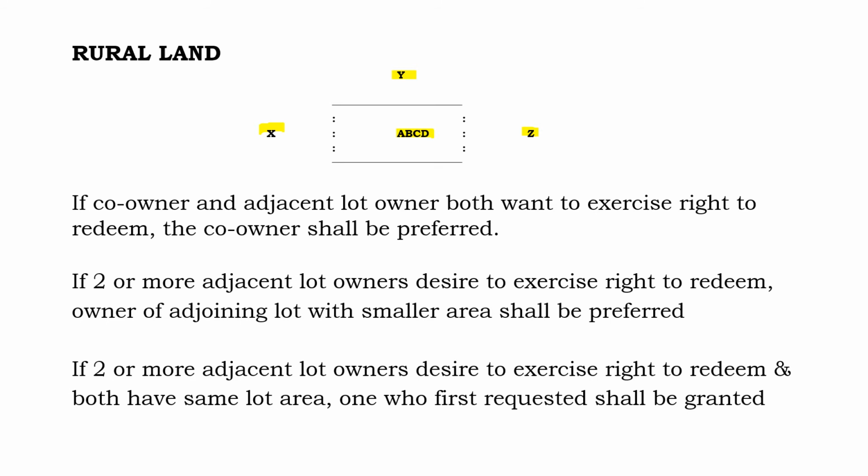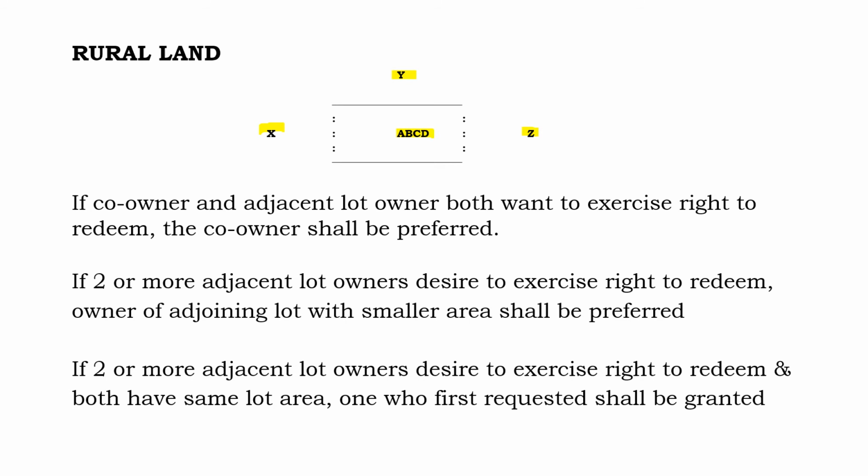Sino ang may preference? Ang may preference ay kung sino yung mas maliit ang lupain. Halimbawa, si X ay mayroong 70 square meters at si Y mayroong 50 square meters. Si Y ang preferred. Si Y ang dapat may right of redemption because according to our rules, the adjoining lot owner with smaller areas shall be preferred.